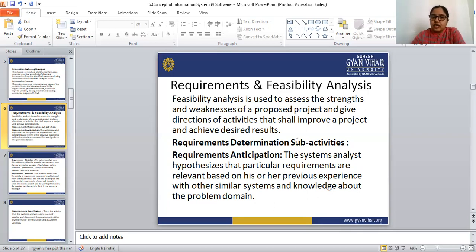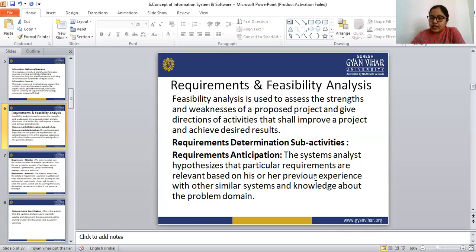So next is requirements determination activities. The first is requirements anticipation. The system analyst hypothesizes that particular requirements are relevant based on his or her previous experience with other similar systems and knowledge about the problem domain.